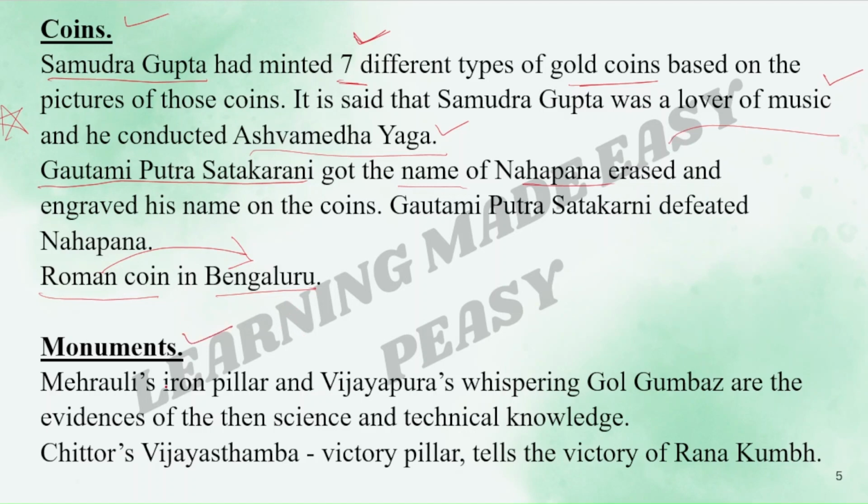Then we have monuments. Mehroli's iron pillar and Vijaypura's whispering gold gumbas are the evidences of the then science and technical knowledge. Very, very important, this was asked. Chittor's Vijay Stamba victory pillar tells us about the victory of Ranakumbh. This is also very important. Please remember. The Chittor's Vijay Stamba, that is the victory pillar of Chittor, talks about what? It tells us about the victory of Ranakumbh.